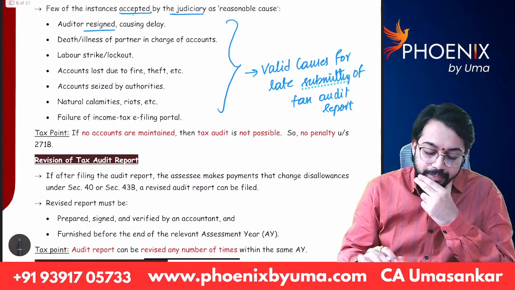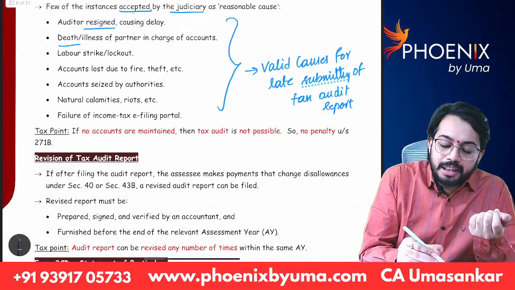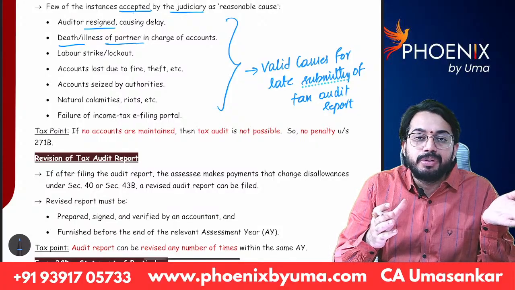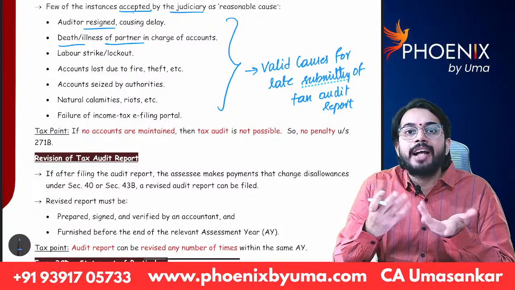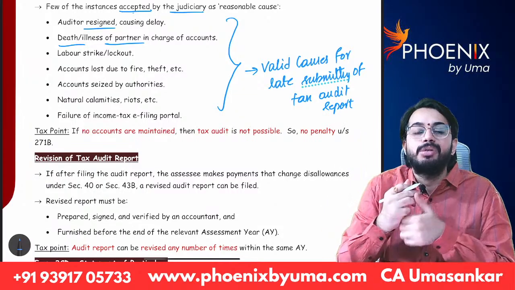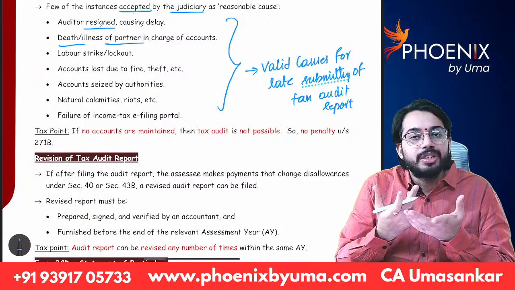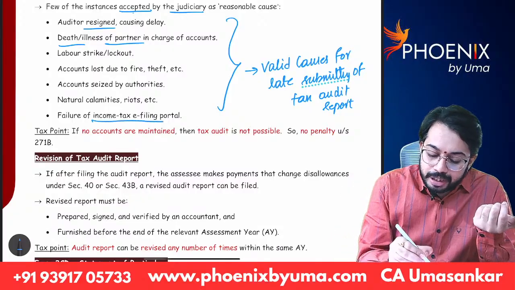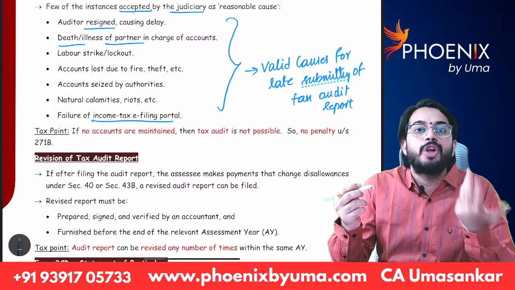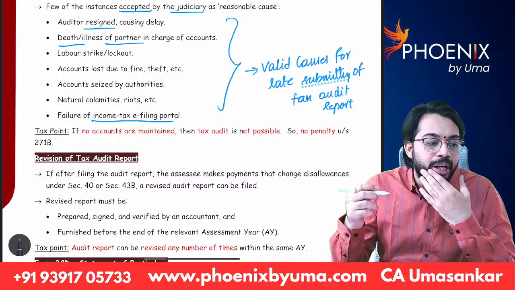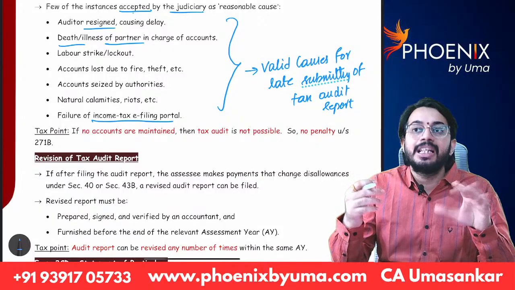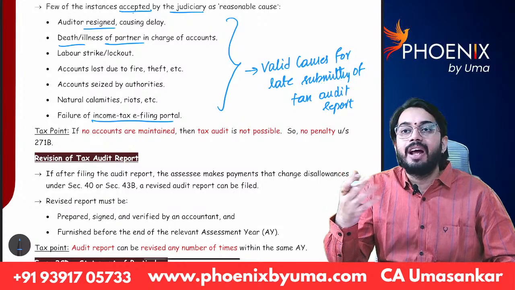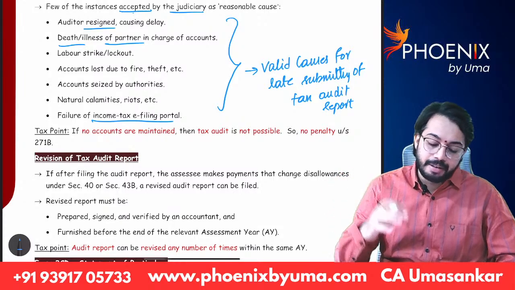Are you able to understand? So let's say there is death or illness of partner in charge. See, the proprietor is in ICU. Without the proprietor, how can the tax audit report be signed and submitted to the income tax department? Or if there are any medical reasons, or if there are portal issues, the income tax e-filing portal is not working properly, how to submit the tax audit report? So all these are valid causes. In these cases, the court has waived off the penalty of 1,50,000 rupees. Are you able to understand?